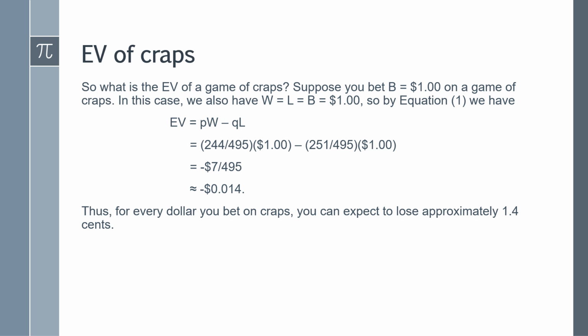So by equation 1, we have EV equals P times capital W minus Q times capital L, which is 244 over 495 times $1 minus 251 over 495 times $1, which turns out to be minus 7 over 495 dollars, or approximately 1.4 cents. So that means that for every dollar you bet on craps, you can expect to lose approximately 1.4 cents.